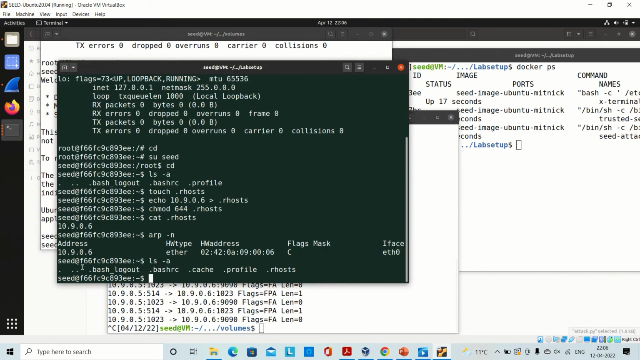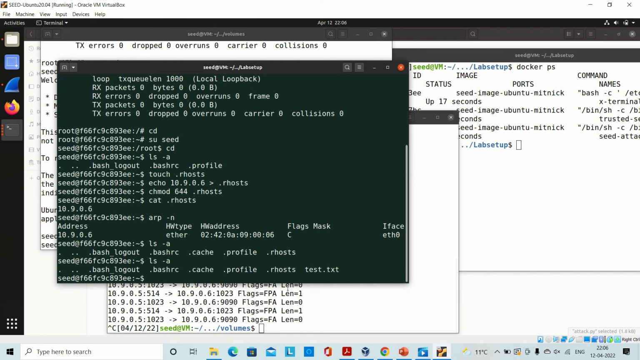Now we can go and check it again, whichever files are present. Here we can successfully see that the test file is created. Now any command we can run over the X terminal if the X terminal is compromised and the attacker has been present in the X terminal machine. So here we can see that the Mitnick attack has been successfully performed.